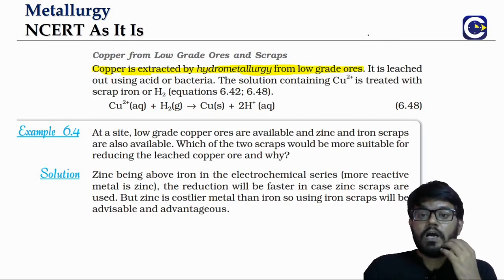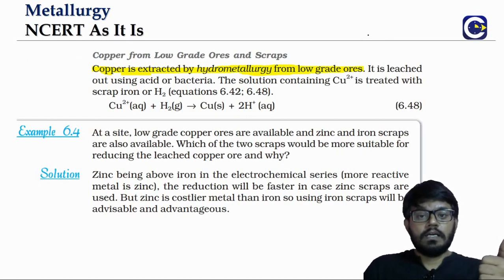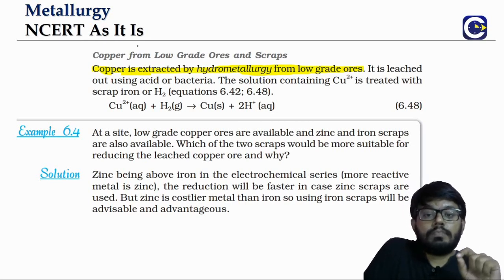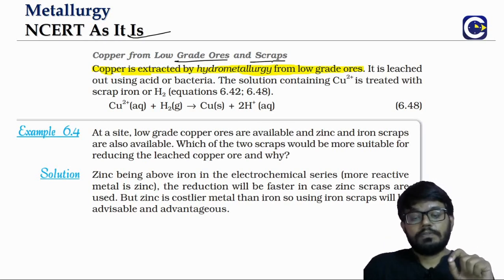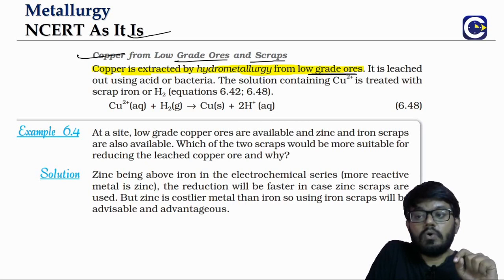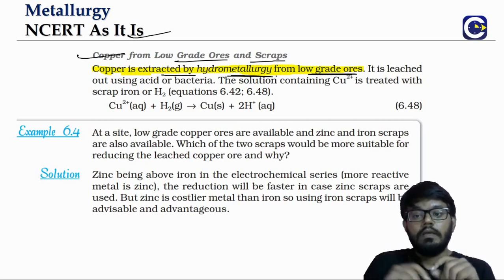Now for copper, we have already seen one reduction method. What is it? The self-reduction. But sometimes copper can also be present in low-grade ore forms. Copper can be extracted from its low-grade ore by what we call hydrometallurgy.